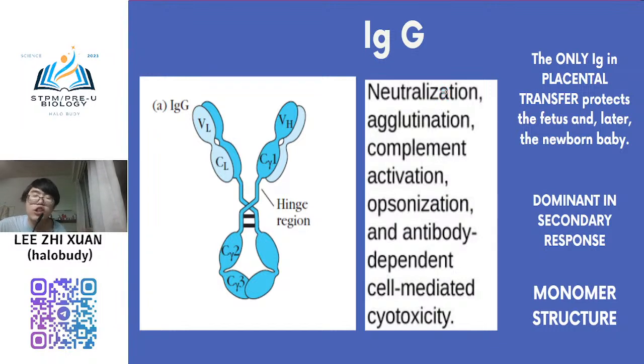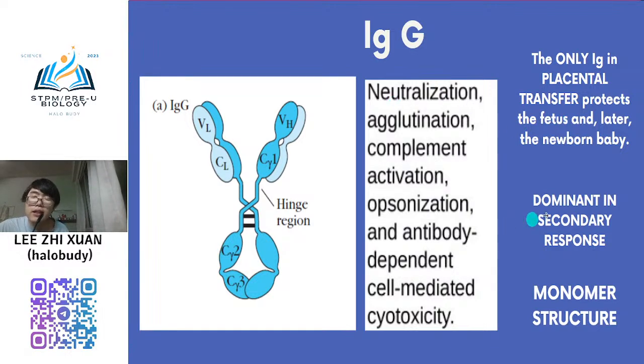IgD, or even IgD also. IgD is the first antibody, but this IgD cannot. Not IgD, IgM, sorry. IgM cannot cross the placenta. They cannot protect the fetus. Only IgG. They found that.